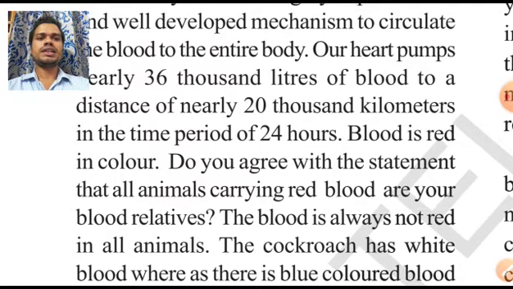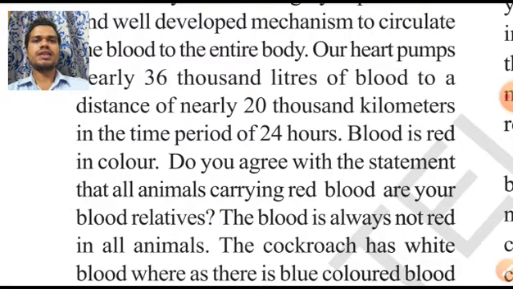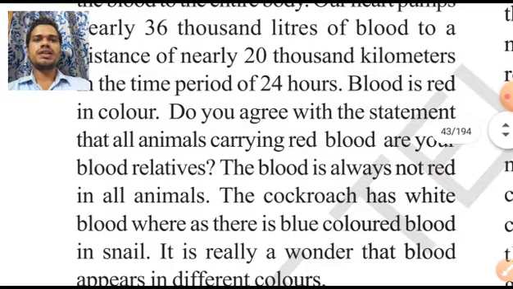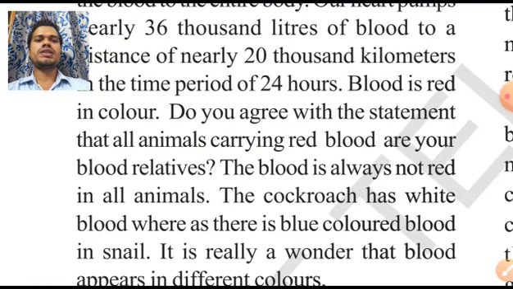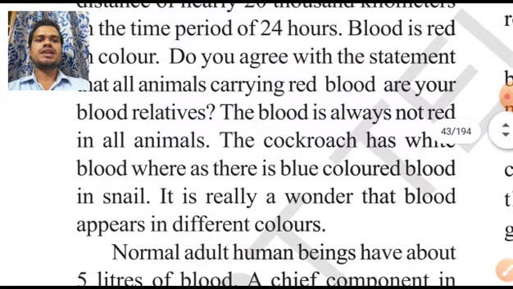Now blood is red in color. Do you agree with the statement that all the animals carrying red blood cells are our blood relatives? Will you say that all the red blood carrying animals are our relatives? You cannot say that. The blood is not always red in all animals. Some have blue color, some have colorless blood also. Cockroaches have white blood, whereas snails have blue colored blood. It is really a wonder that blood appears in different colors.